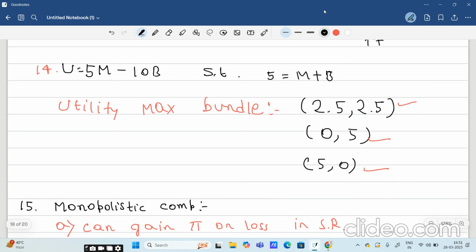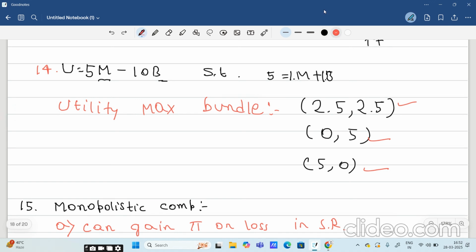Look, price of basically these 2 products, I don't recall the names of these 2 products, but suppose M and B, both of their prices are 1, so that is our budget line. 1 into M plus 1 into B equals 5, that is our income or weekly budget. And U equals 5M minus 10B, this is our utility function. So which will be our utility maximizing bundle?